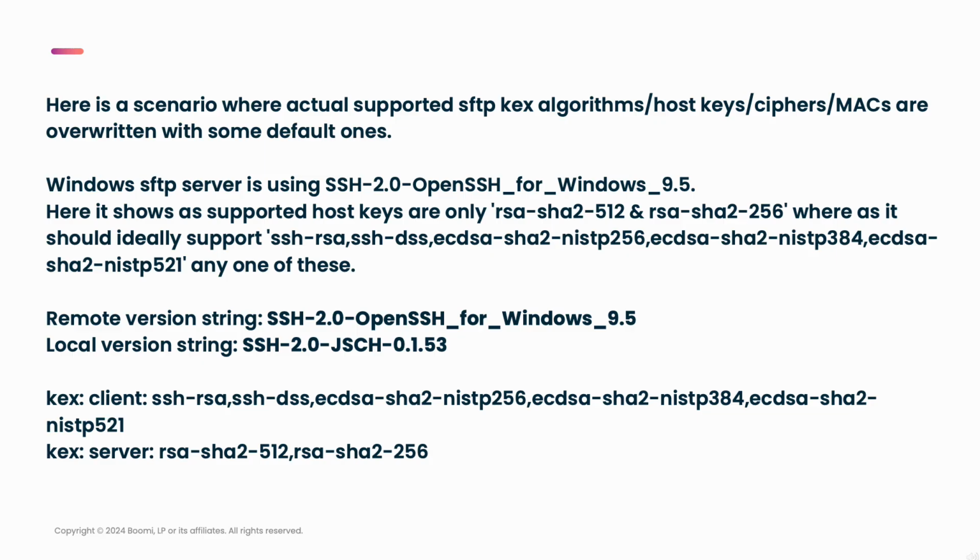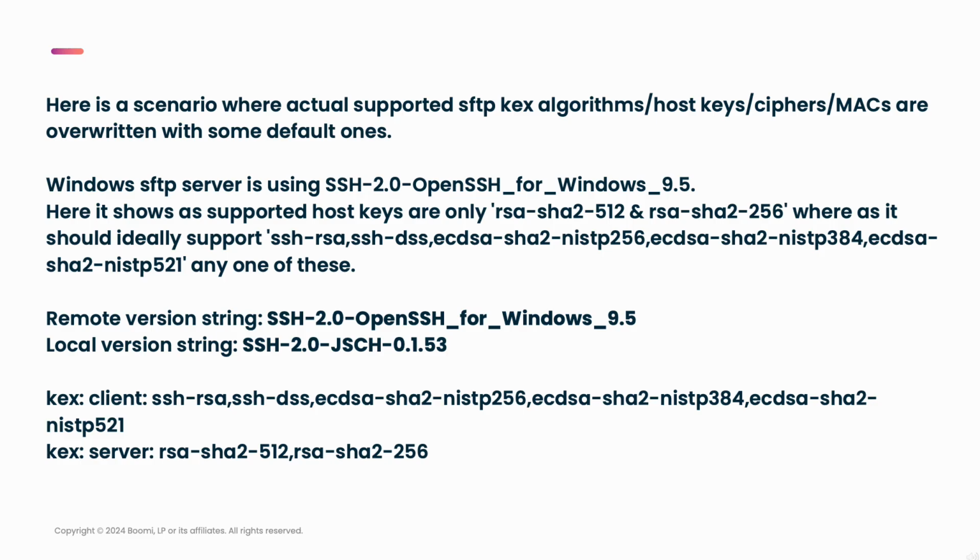Here is a scenario where you can see listed out the KEX algorithms, host keys, ciphers, and respective MACs that are being used. This Windows SFTP server is using SSH 2.0, OpenSSH for Windows 9.5. That's the version it is using, along with the JSch version and the local version string, which is our connector. Here we have taken one reference, which is 0.1.53.